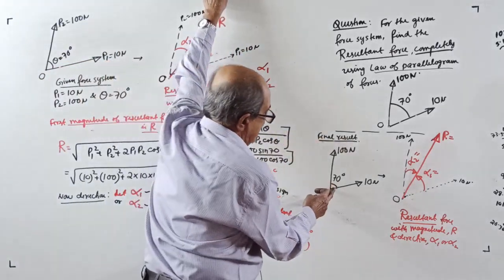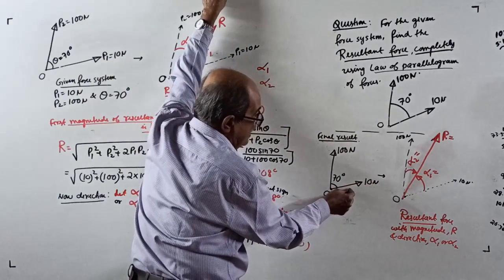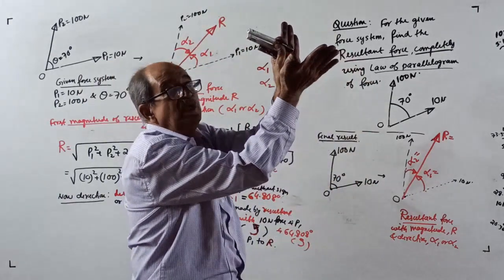See, 10 Newton, this angle, no idea how; you take only this way.